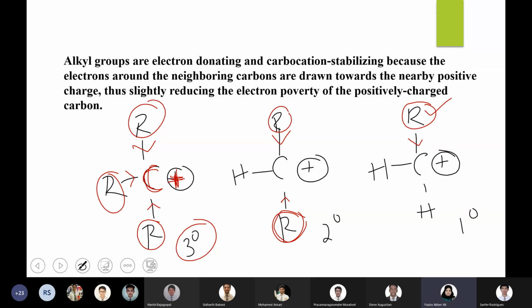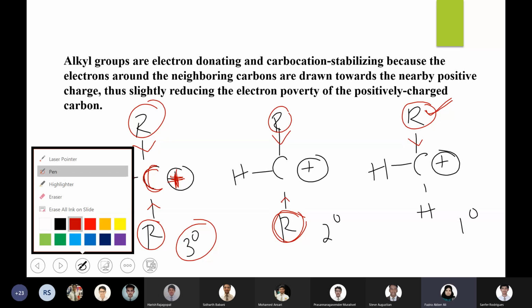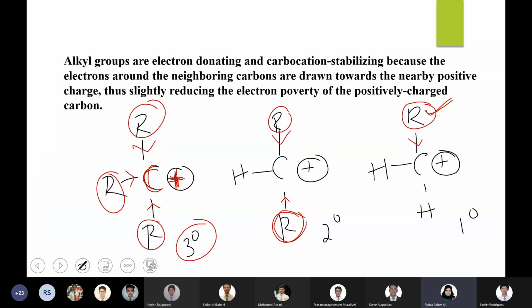So when the number of alkyl groups decreases from tertiary to secondary to primary, the electron donating effect will be less, because here there is only one group to donate, here there are 2 groups to donate, and here you have 3 groups to donate. So the more the number of alkyl groups, the stability increases. This is one way of explaining the stability of carbocation. The other way is using hyperconjugation, which we will discuss a little later by the end of this chapter, like the 4th effect. But one way is using inductive effect, and this is an example of